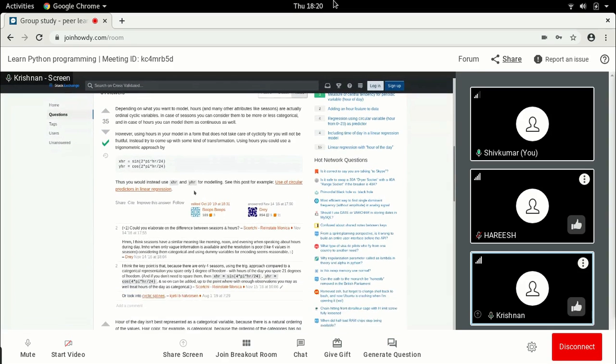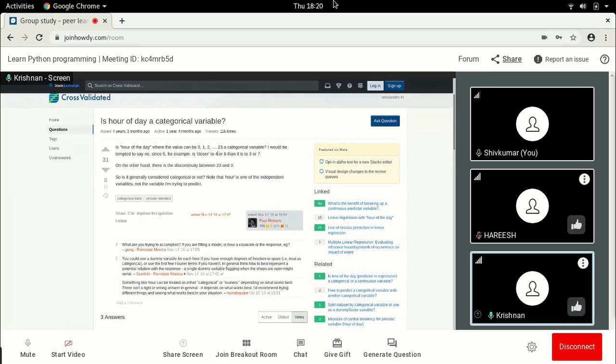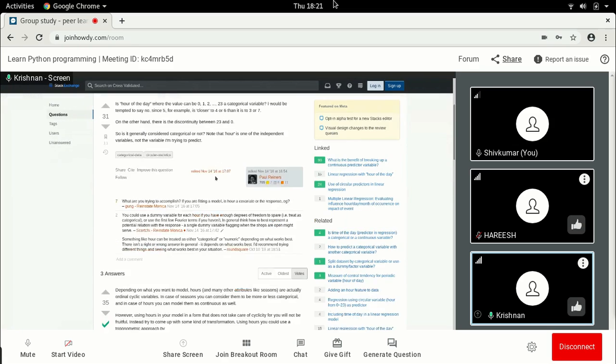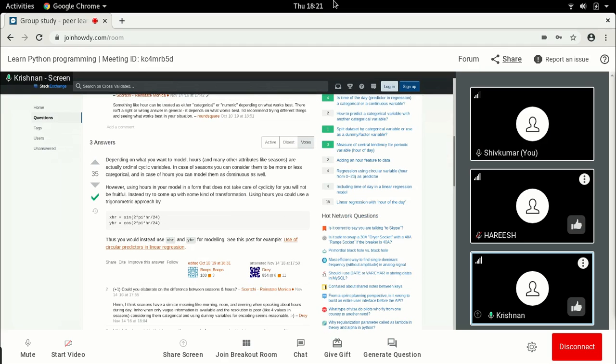You see it? So the question is, hour of the day, there would be a discontinuity between 23 and 4. So how do you do it? Depending upon what you want, hours are actually ordinal cyclic variables. In case of season, you can consider them to be more or less categorical. Using hours in your model, you need to take care of the cyclicity. This is our problem. Here it is hour of the day, but cyclicity is what we are also looking for.